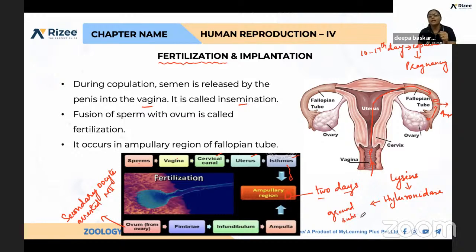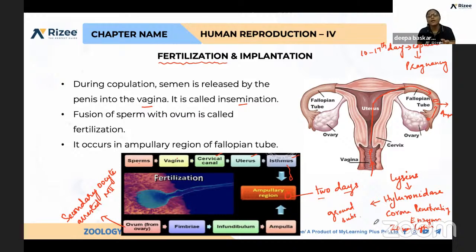If you take the second enzyme, that is corona penetrating enzyme, this helps to digest the corona radiata layer. And apart from that, zona lysins are present. Zona lysins help in the digestion of the zona pellucida layer. So in this way, with the help of this acrosomal reaction.